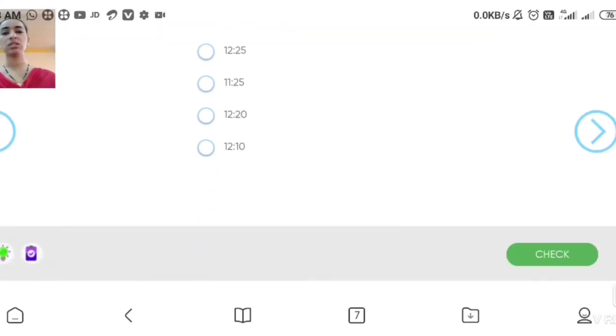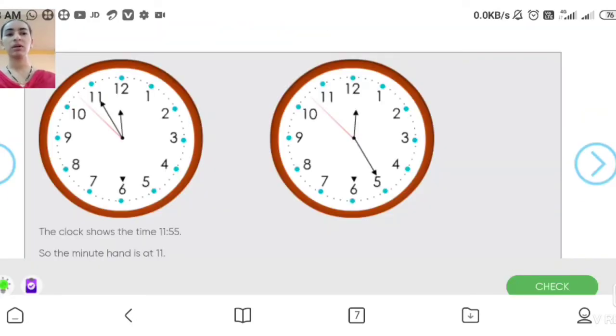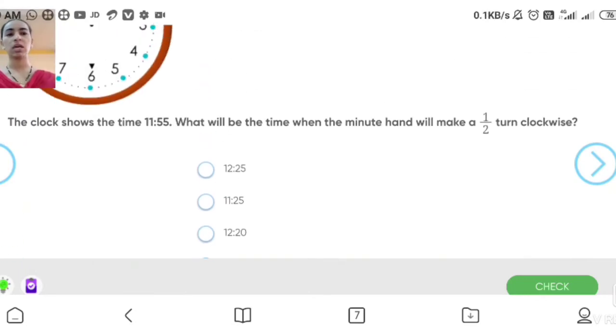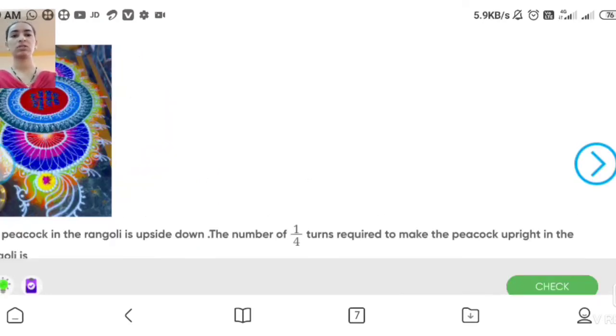Yes students, you can see in the figure. That line is first indicating 11, the minute hand, but after a half turn, that means 180 degree, it will be showing at 5. So the time will be 12:25. Okay, so the answer for that will be the first one. Understand this question? Okay, let's move to the next question.